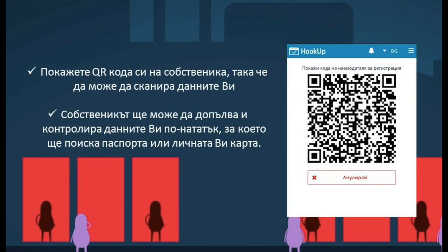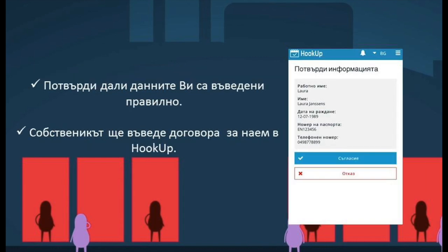Show your QR code to the owner so he can scan your details. The owner will complete or check your details. To this end, he will ask for your passport or your identity card. Confirm whether your details were registered correctly.